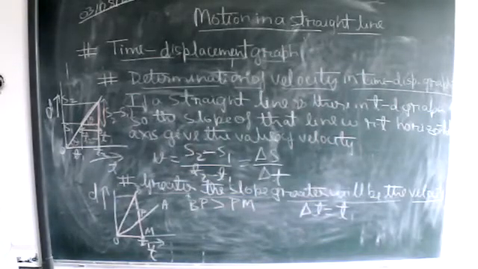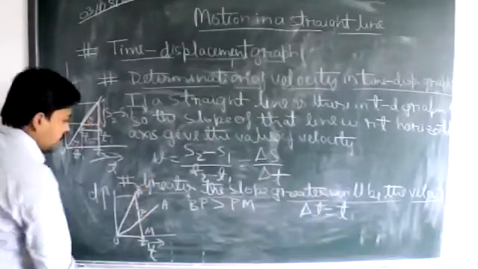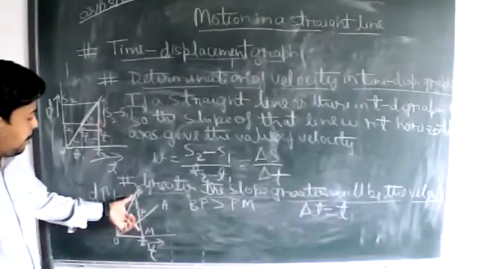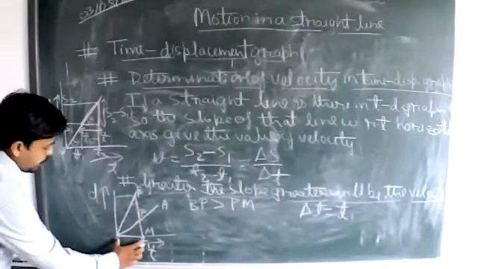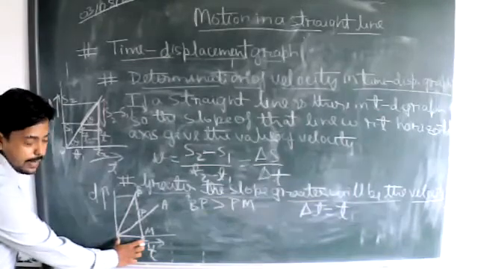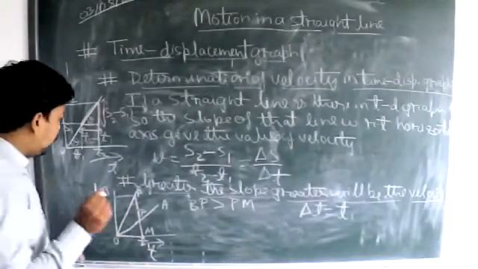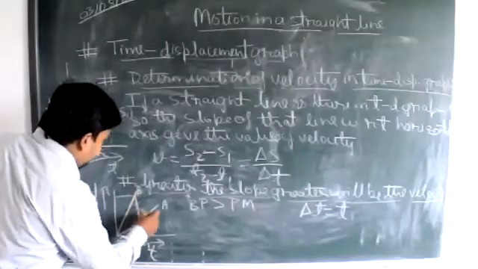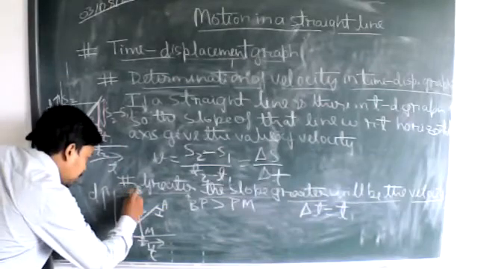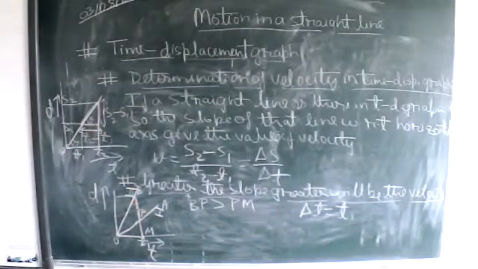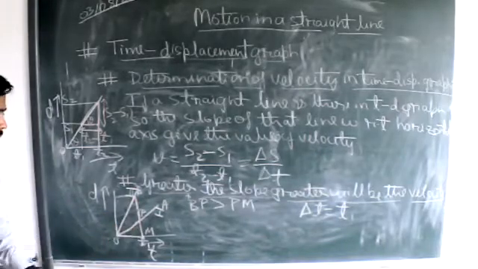Are you getting it? People, are you getting it? Yes, sir. And this parameter is fixed for both the triangles. OM is fixed. So if this is the motion of the first body and this is the motion of the second body, let us assume. This shows the motion of the second body, this shows the motion of the first body.